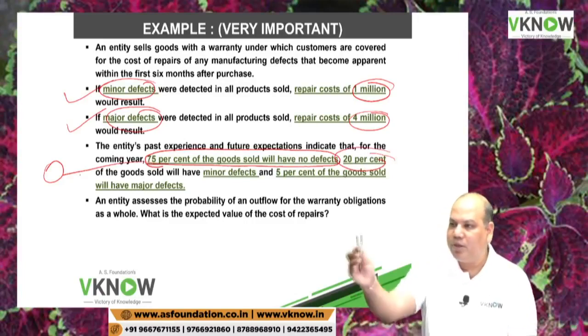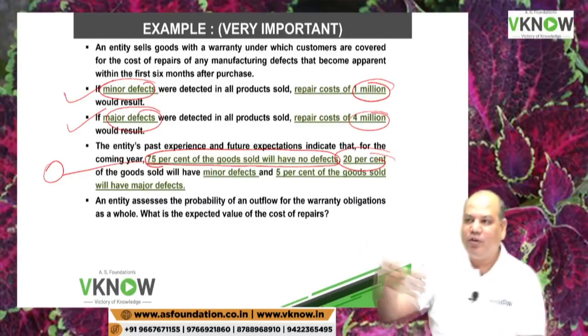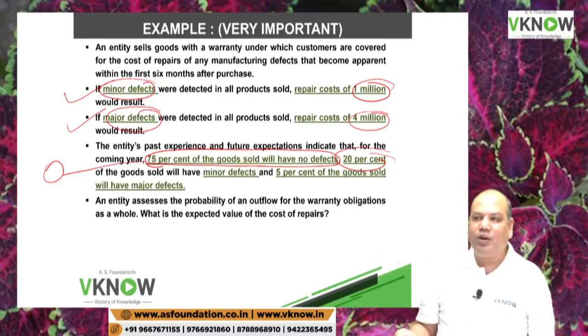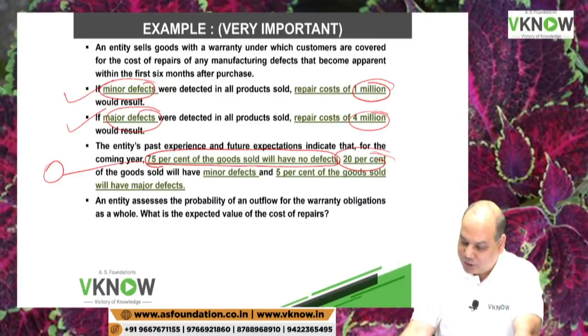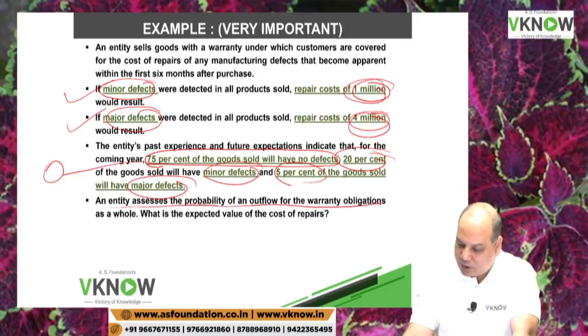If I sell you this pen and it does not have any defect, I don't have to incur any further repair and maintenance, rectification cost. 20% will have minor defects, means I will incur 1 million. 5% will have major defects, means I will incur 4 million. An entity assesses the probability of an outflow of the warranty obligation as a whole.